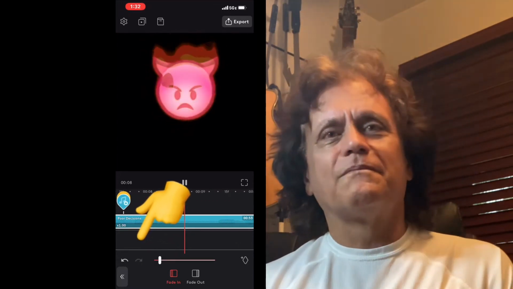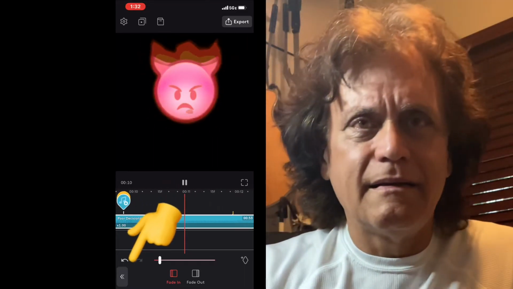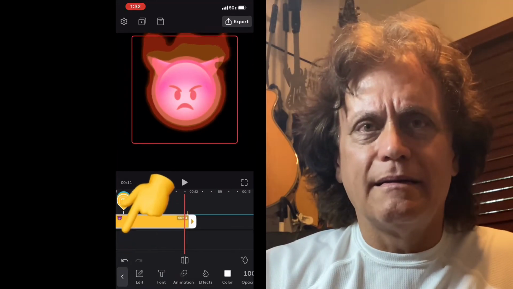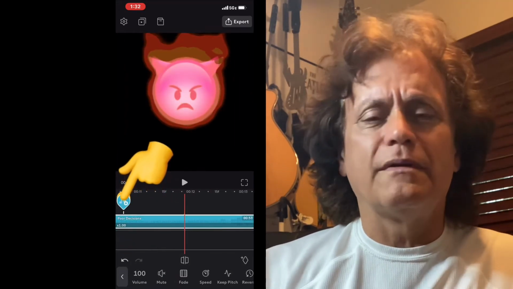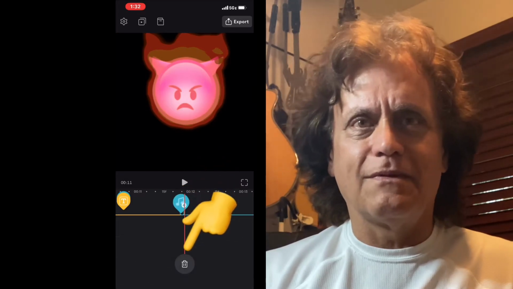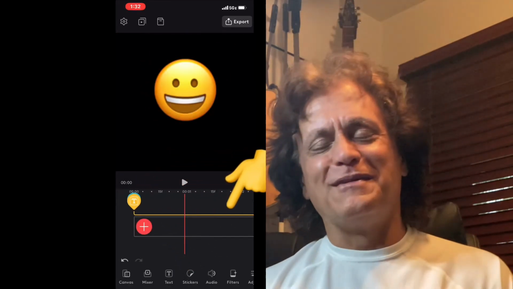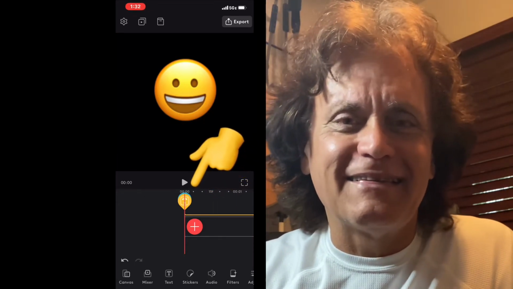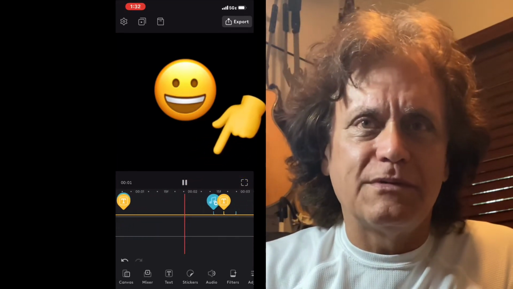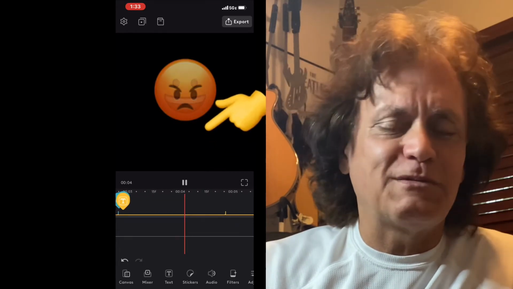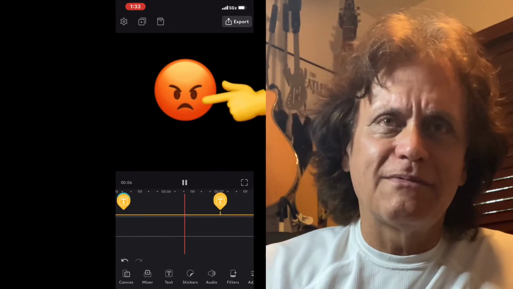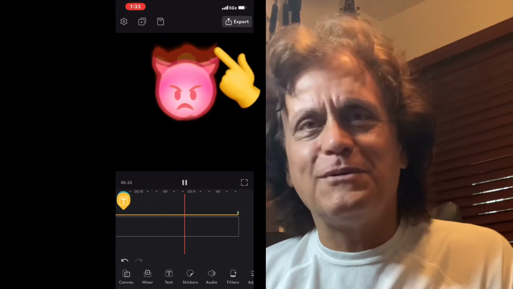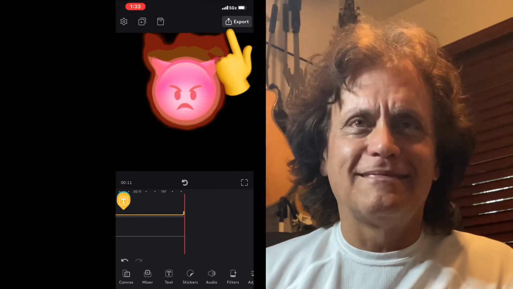Then we can go to the end, and what we want to do is tap on it and trim it. It goes the full length of the song, which is, in our case, way longer than a 12-second video. So now it goes to the end. Now we're getting close to a finished product here. We got the transitions down, we got the pulsing, we got the special effects, we got the music setting the mood. So we're on fire, we're pulsing, and we're almost there.